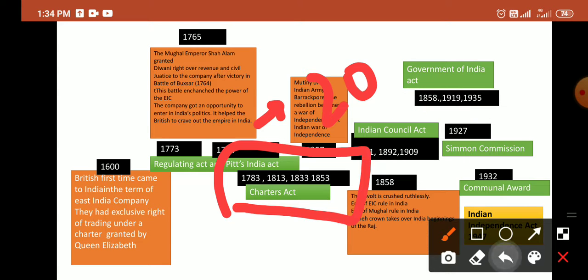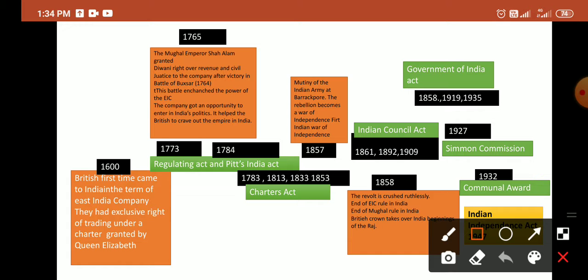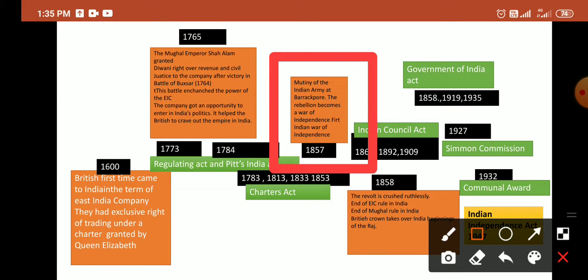Later, as we know, in the year 1857 there was a mutiny of the Indian army at Barrackpore, and the rebellion became a war of independence. This was the first war of independence, and thus it has a main role in the history of our country. And later in 1858 the revolt was so ruthless that it ended the British East India Company rule in India.